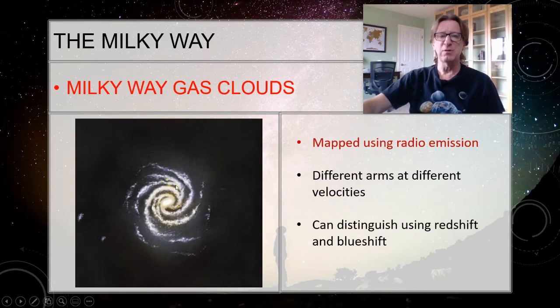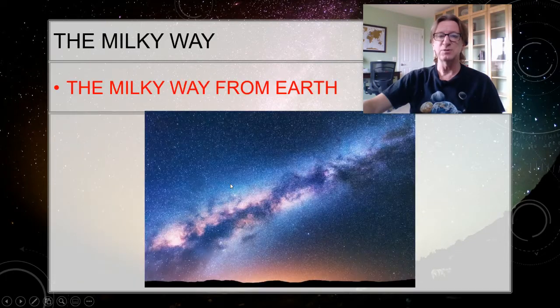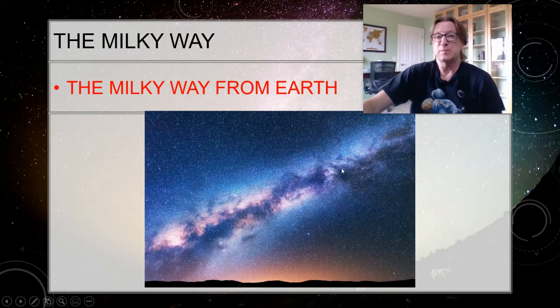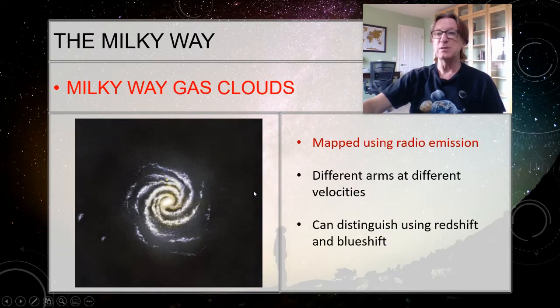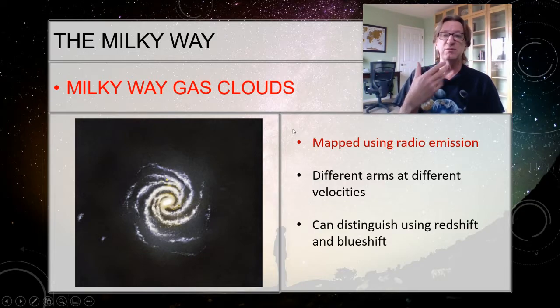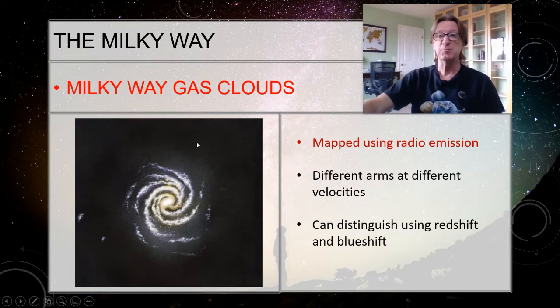Now for the spiral arms, obviously you can't see the spiral arms from when we're inside. If you go back to that original picture here, you're not going to see the spiral arms. So are we even in a spiral? Well, the way we can tell is by looking at radio emission, because those gas clouds are emitting radio waves because of the molecules. We talked about that in the section on ISM. So by looking at the radio waves, I can see where these particular things are by looking at their redshift and their blueshift.